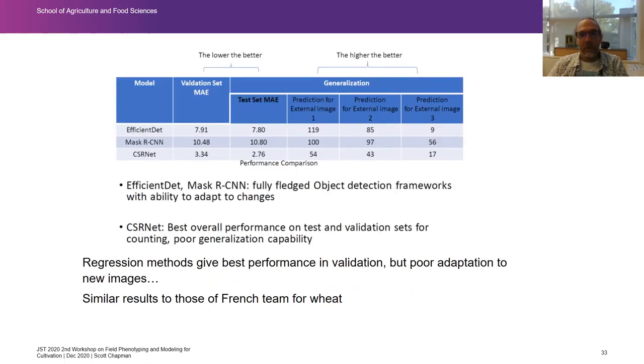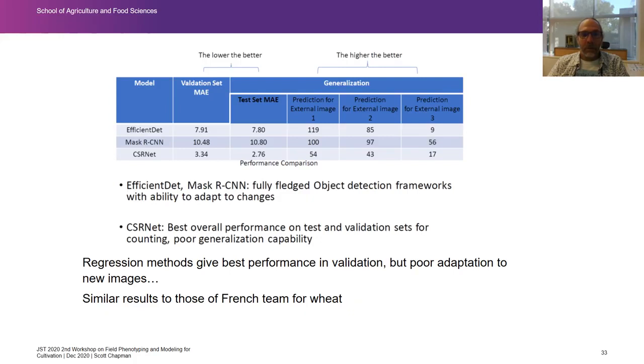So when we looked at some external images, these were rather challenging ones. We compared their performance against these external images. So you can see that CSRNet, the density-based system, was actually the best on the test set. But if you accept that EfficientDet got most of the heads in these 3 images, well, actually Mask RCNN did a better job because there were around about 100 in all of these. So this 3rd image was quite difficult to measure. But you can see that CSRNet really didn't do so well.